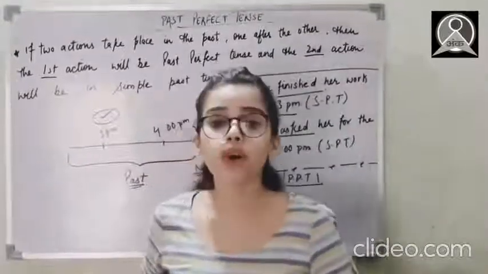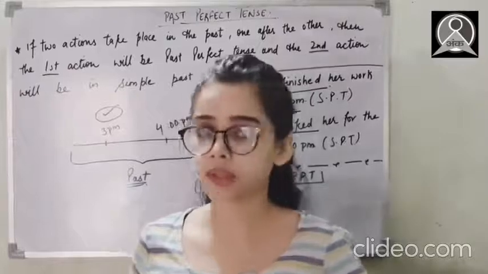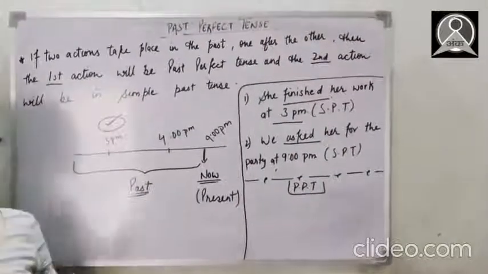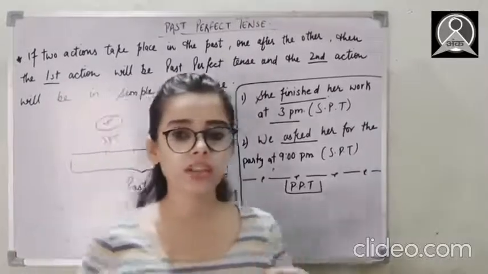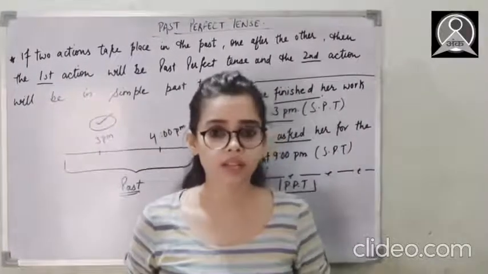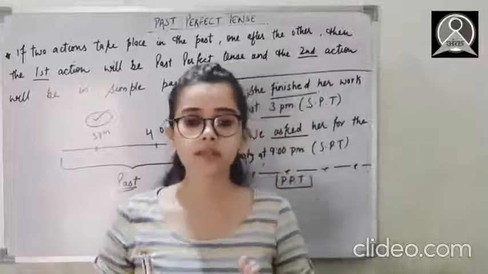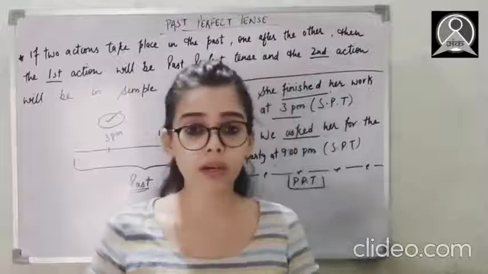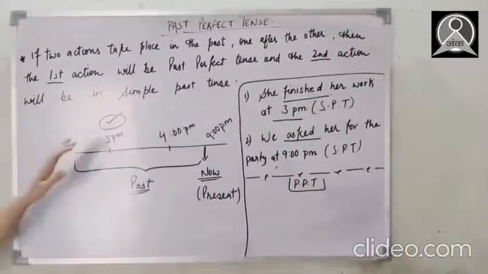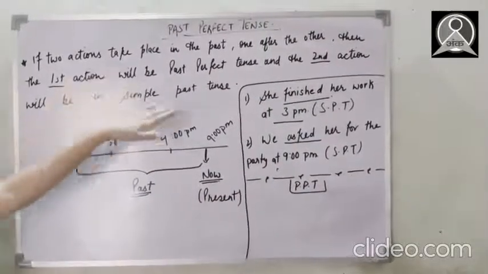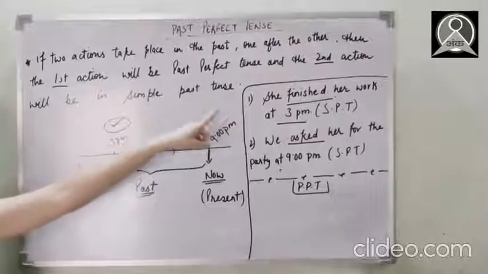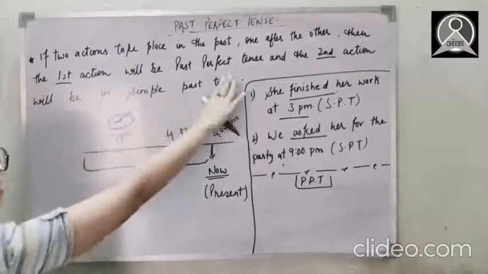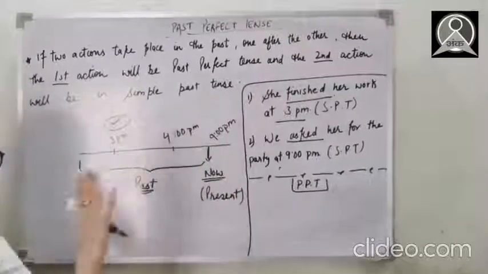See, firstly let's know what does it mean. What is past perfect tense? So let me make this clear to all of you guys. If two actions take place, it's all about two actions which are done in the past. This is basically the past of the past. If two actions take place in the past, one after the other, then the first action will be in past perfect tense and the second action will be in simple past tense.